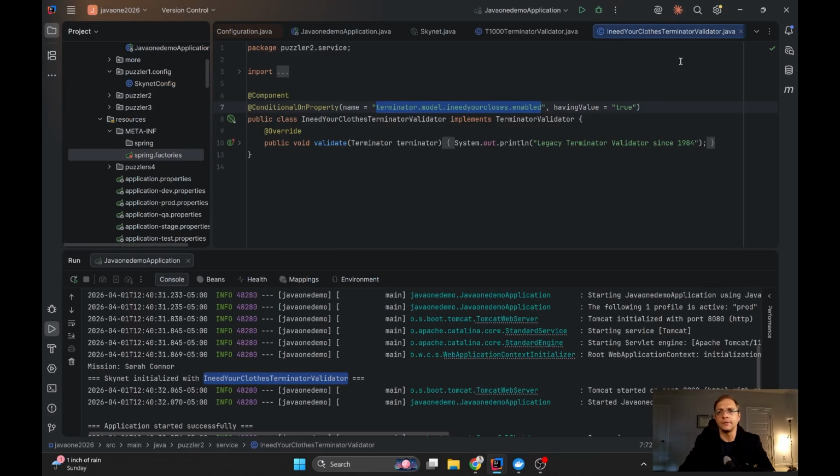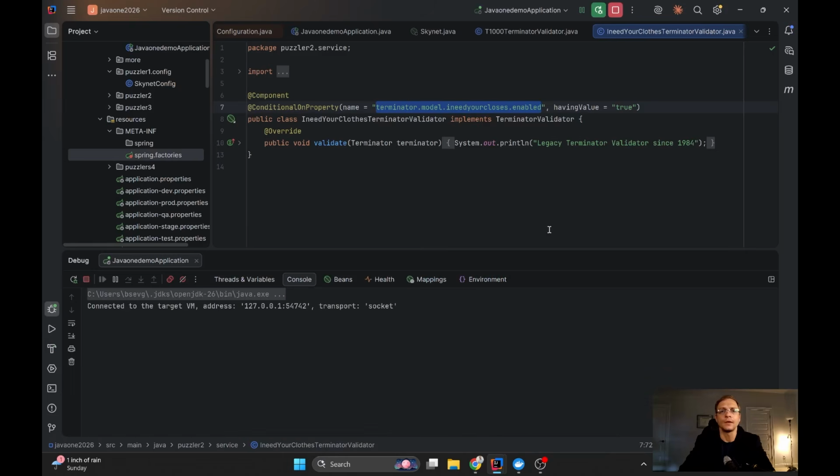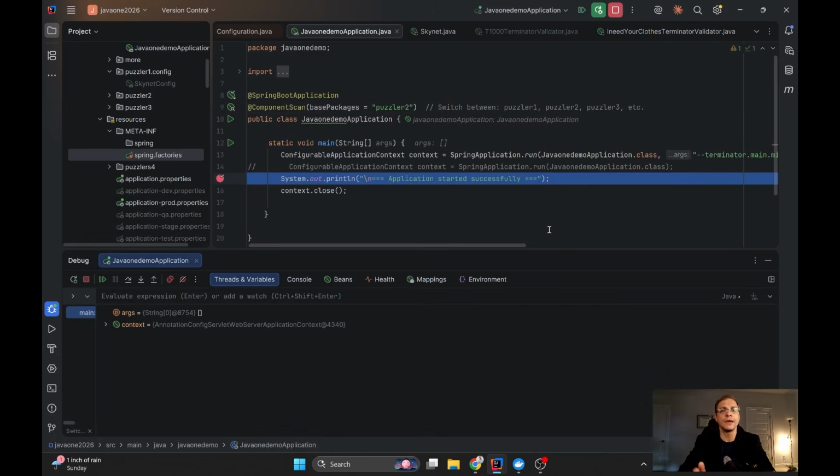Let's run in debug again, and we will stop at the same point. By the way, one of the most important things: all the features I was showing you in the debug will start working after the context has already refreshed.